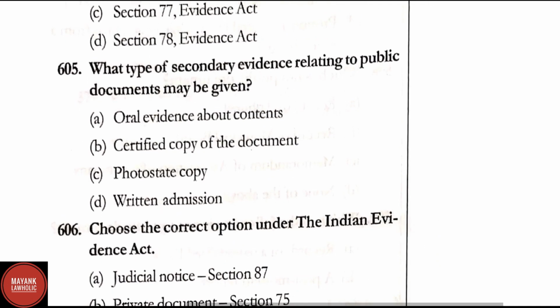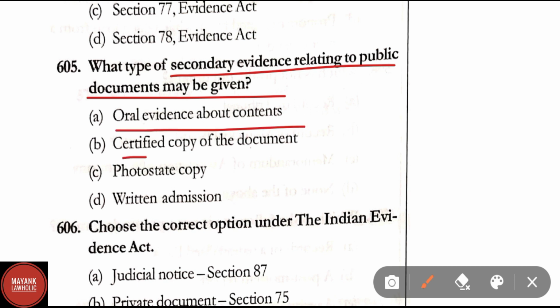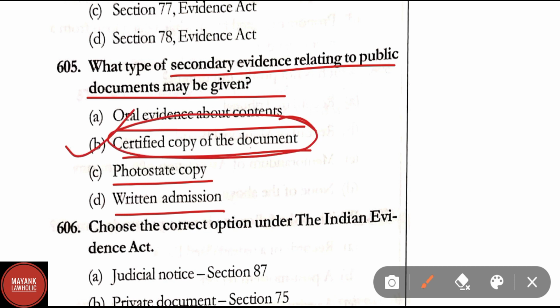Question number 605. What type of secondary evidence relating to a public document may be given? Oral evidence about the contents, certified copy of the document, photostat copy, written admission. Correct answer is option B, that is certified copy of the document.